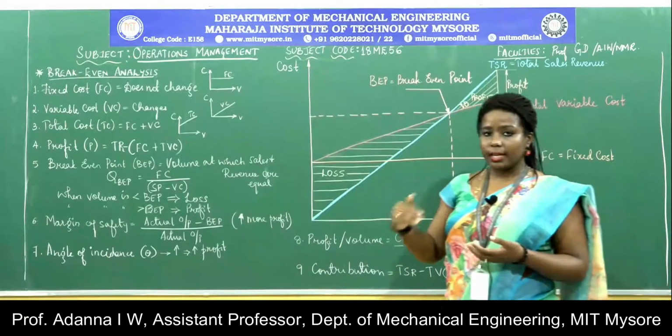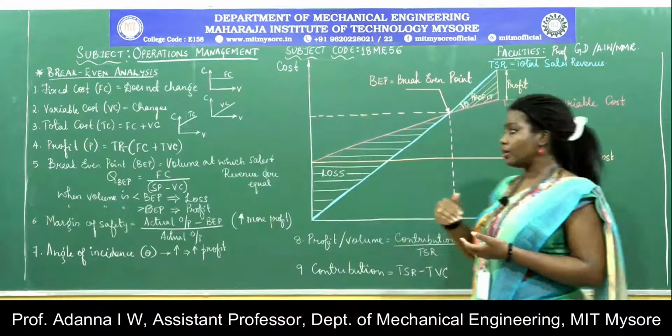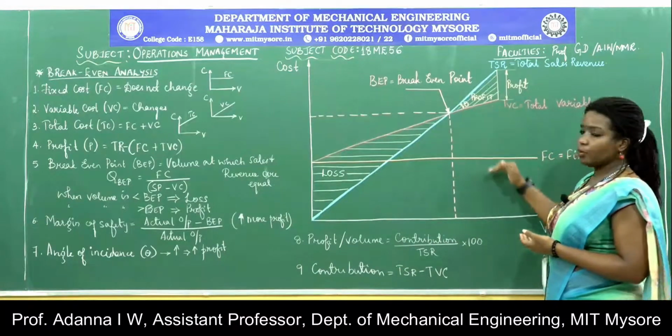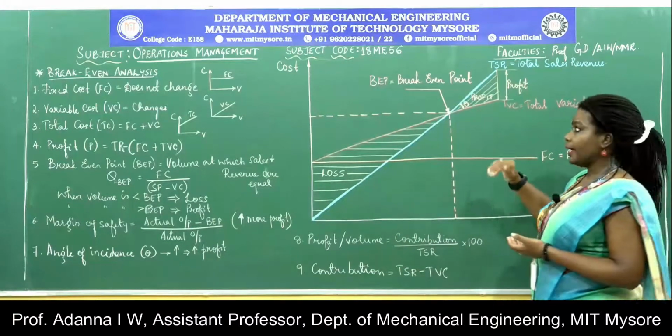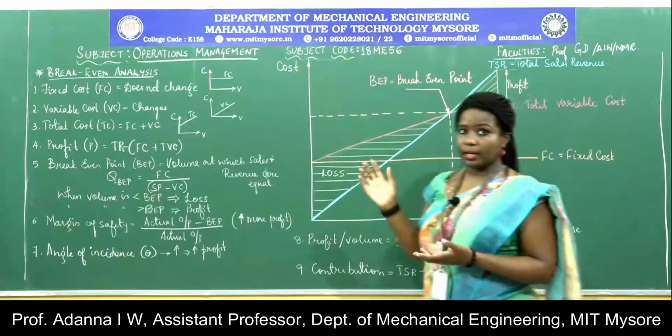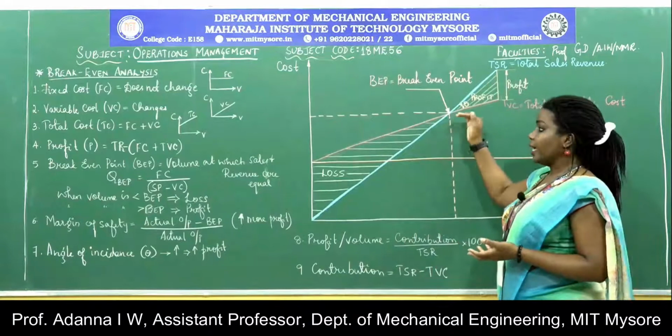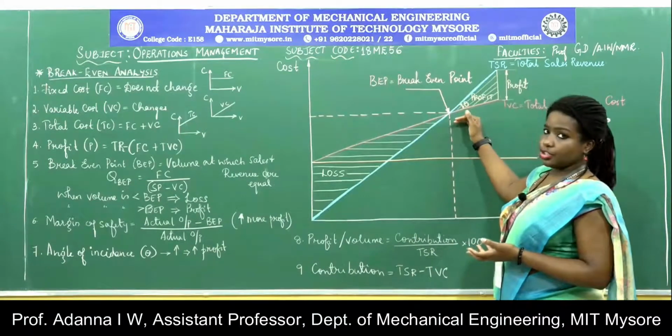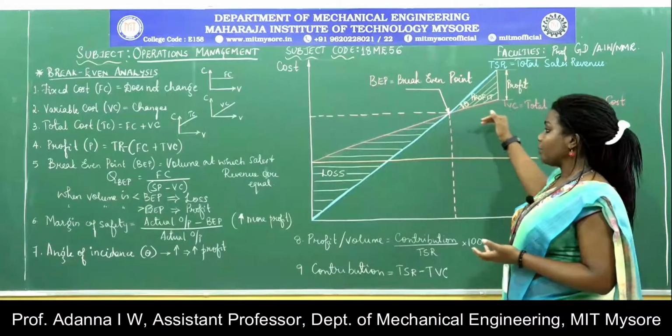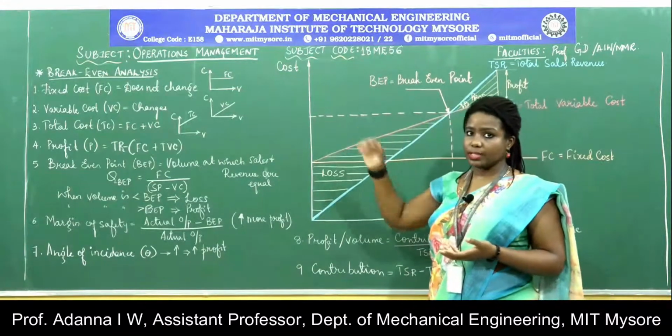But the profit that I will gain will depend totally on how the actual output is going to behave. When I take the difference between the actual output that I'm getting from the organization and the break-even point, and take this as a ratio to the actual output again, I get what is called the margin of safety.